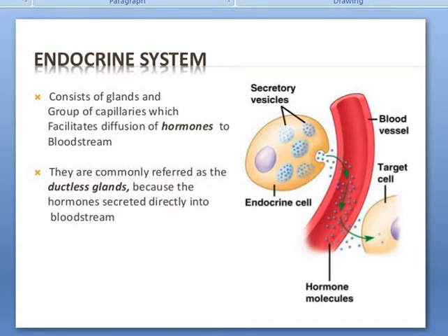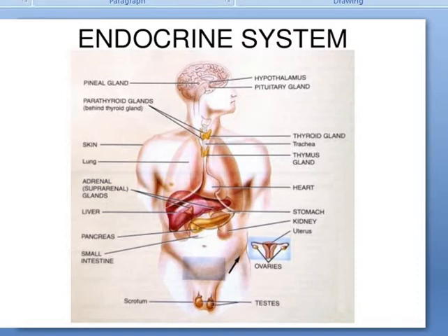Hormones are circulated by the bloodstream, and the endocrine glands form the endocrine system of the body. This system works in conjunction with different parts of the nervous system. The whole system is thus known as the neuroendocrine system. The endocrine system, here on the screen, consists of glands and groups of capillaries which facilitate diffusion of hormones to the bloodstream, and they are commonly referred to as ductless glands because the hormones are secreted directly into the bloodstream. Here you can see the neuroendocrine system figure. This figure on screen shows the major endocrine glands of the body.